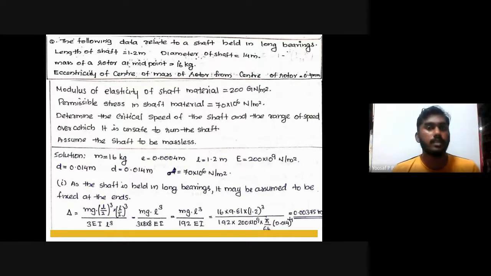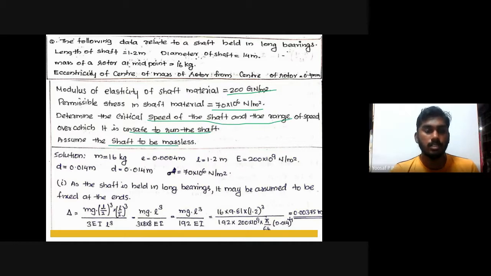Next question. The following data relate to a shaft held in long bearings. Length of the shaft is 1.2 meter, diameter of shaft 14 mm, mass of the rotor at the midpoint is 16 kilogram, and eccentricity of the center of mass of the rotor from the center of the rotor is 0.4 mm. Modulus of elasticity is equal to 200 gigaNewton per meter square. Permissible stress of the shaft material is 70 into 10 raised to 6 Newton per meter square. Determine the critical speed of the shaft and the range of speed over which it is unsafe to run the shaft. Assume the shaft to be massless.